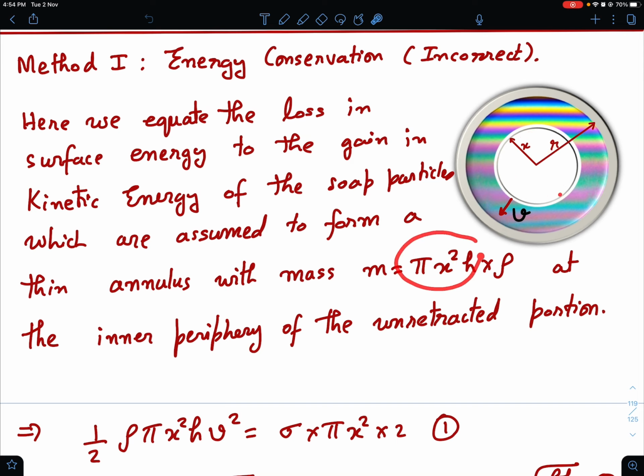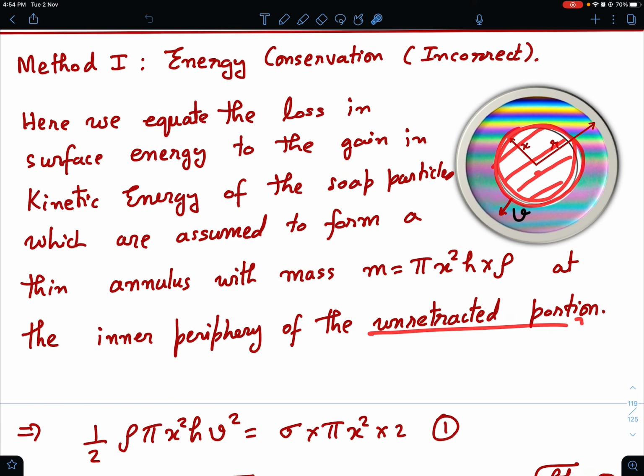The area is pi x square, and the thickness of the film was h, so the volume that has gone into the small annular region is pi x square h, and rho is the density. So the mass of this part where these particles have gathered at the periphery of the rest of the film, at the inner periphery of the unretracted portion.